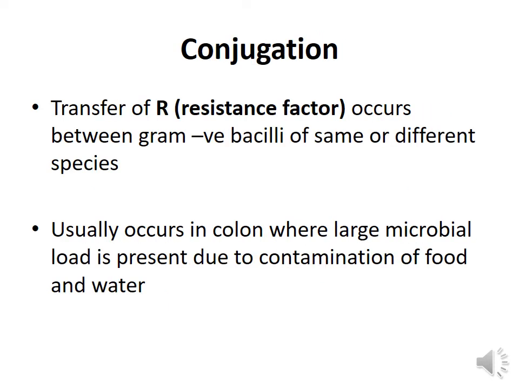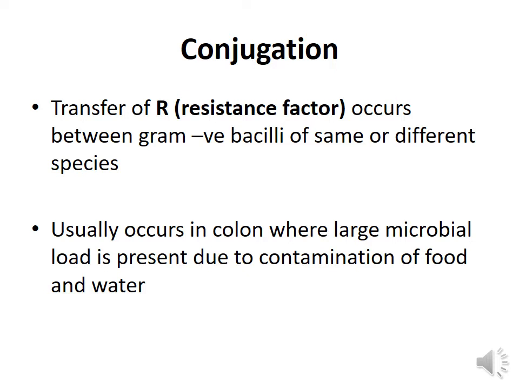Now, conjugation happens because of the transfer of a resistant factor or the R factor. That means the genetic material which carries the information regarding the resistance, and this occurs between gram-negative bacilli of the same or different species.